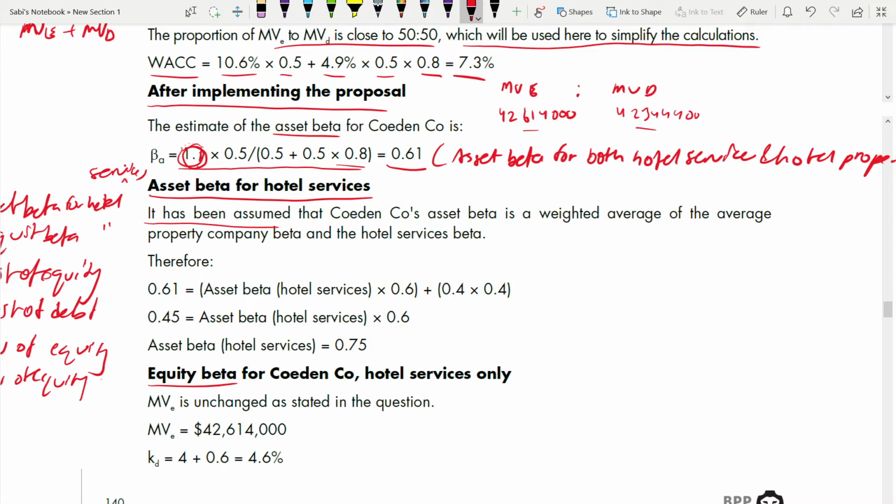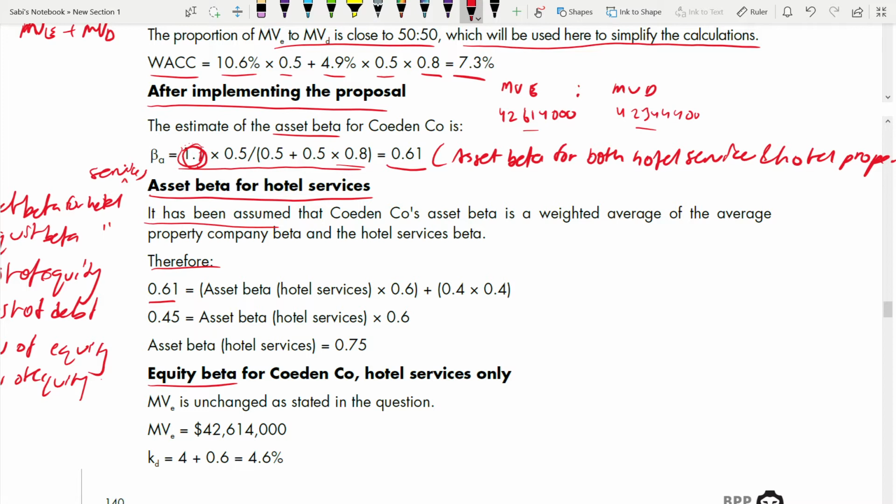That means they are saying that the asset beta, that 0.4, which they calculated, is the weighted average of the average property beta and the hotel services beta. Therefore, based on this, what is 0.61? 0.61 is the combination of both: asset beta of hotel services into its proportion, plus asset beta of property into its proportion.